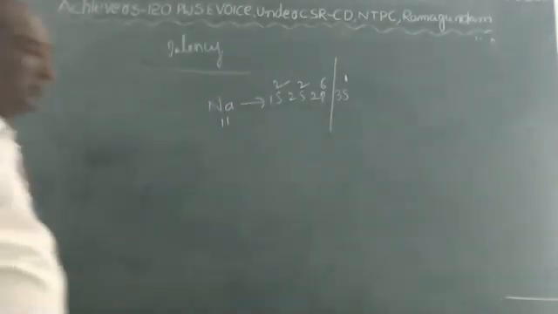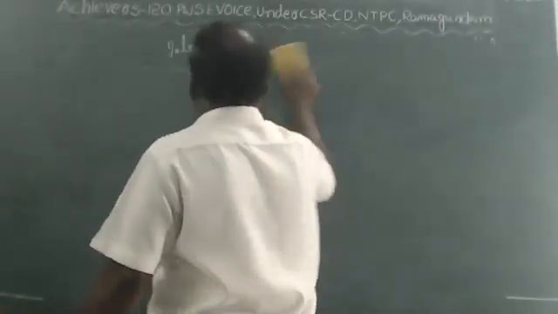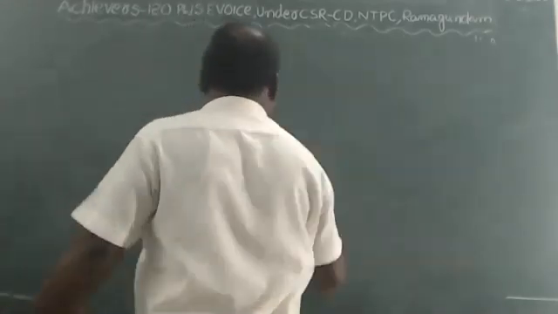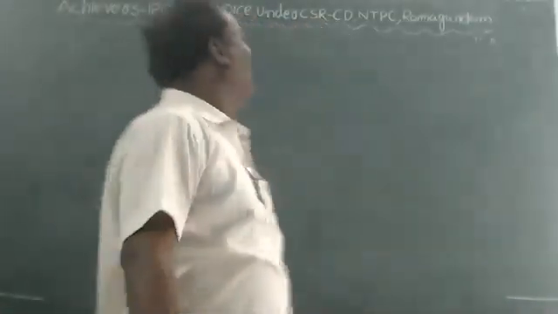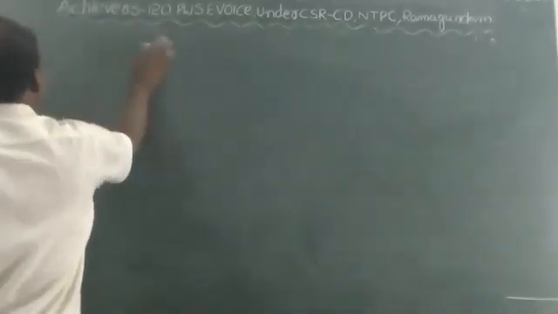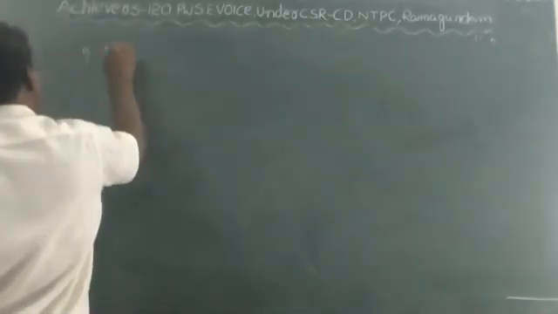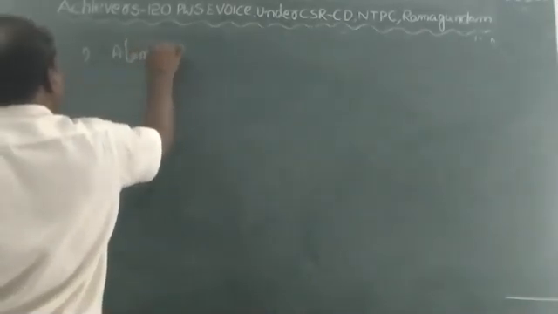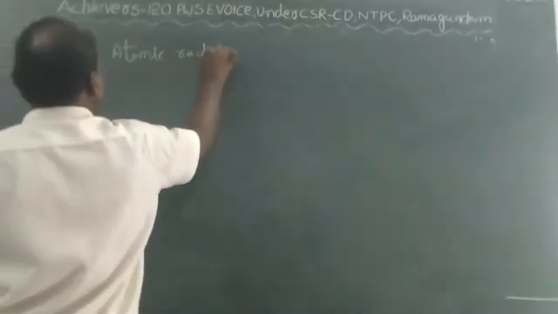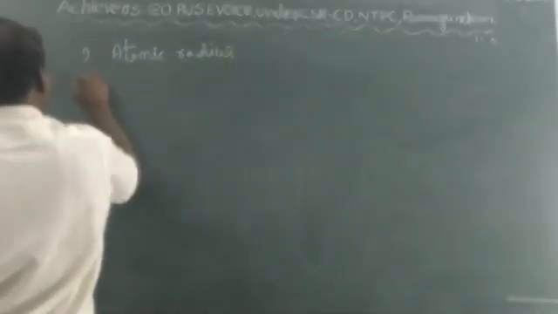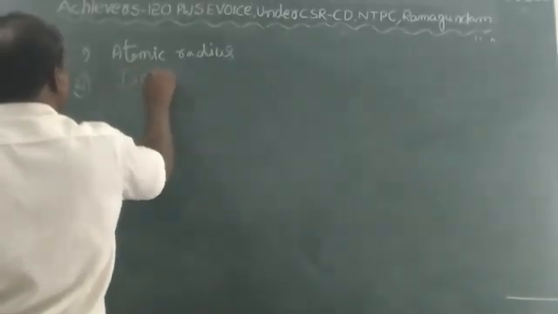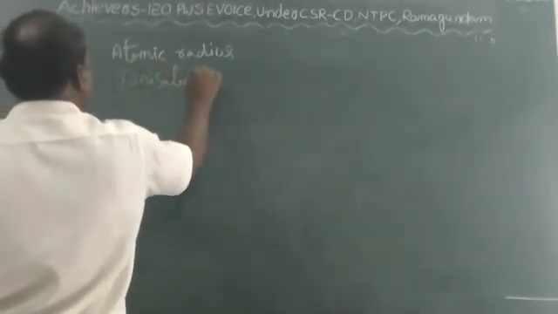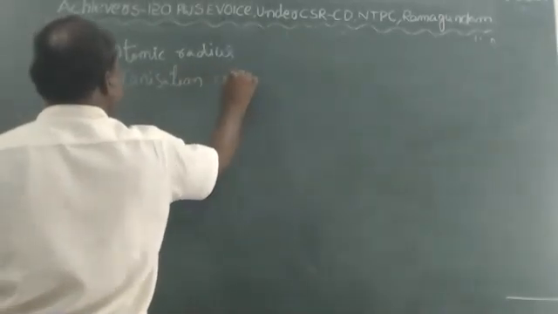And some of the periodic properties of atoms. First one is atomic radius. Second one is ionization energy.